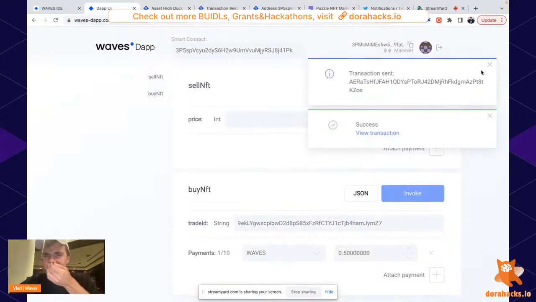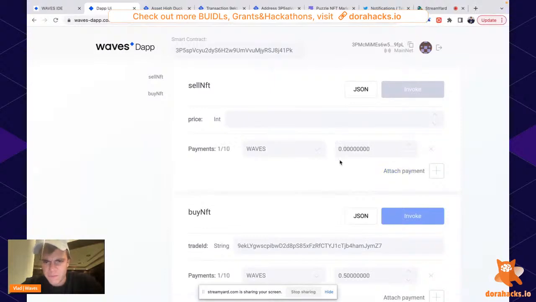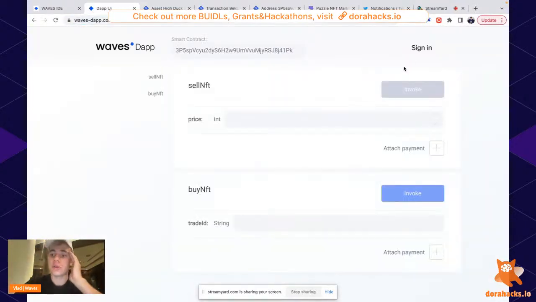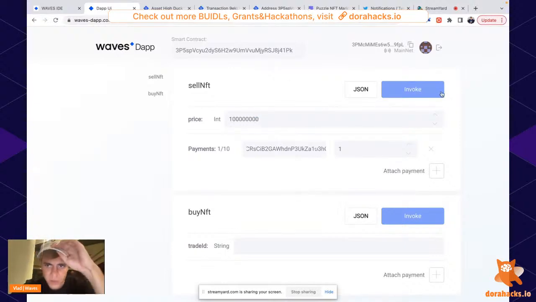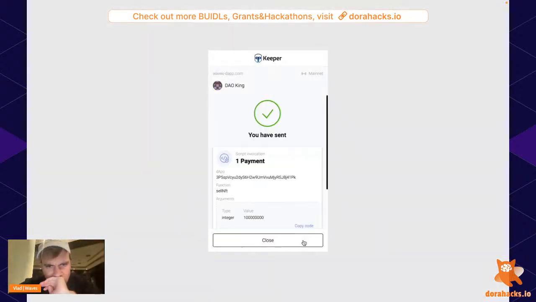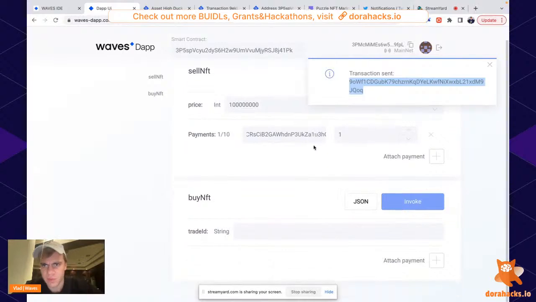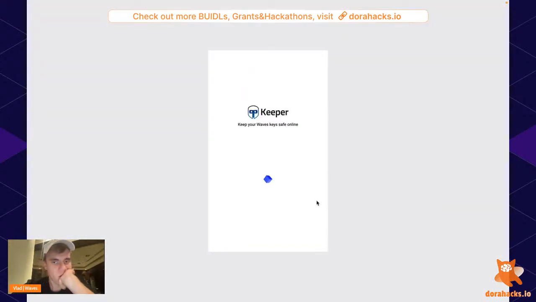Okay, just as an experiment, let's try to hack this smart contract. We need to check what happens if I don't touch the payment when buying, for example. When you have a new asset, you need to reload this page so you have your assets in the list. So for example, I'm selling it for 1 Waves. I think this one is correct. Sell NFT. We have the new trade ID,